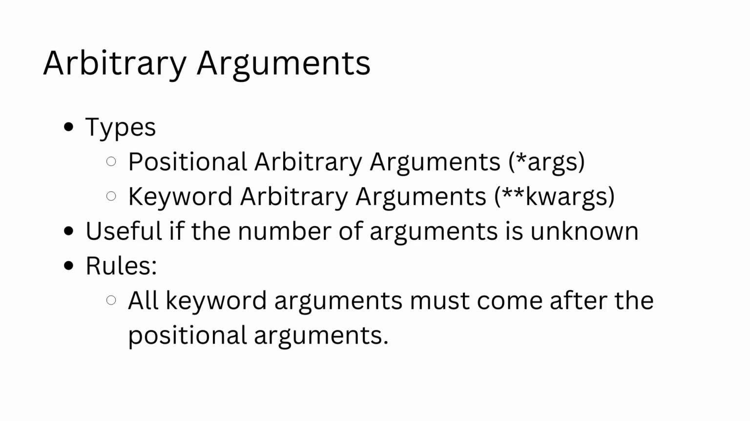Arbitrary arguments can also be categorized into positional and keyword arbitrary arguments. Positional arbitrary arguments are prefixed with a single asterisk, while the keyword arbitrary arguments are prefixed with double asterisks. Let us jump to an example.